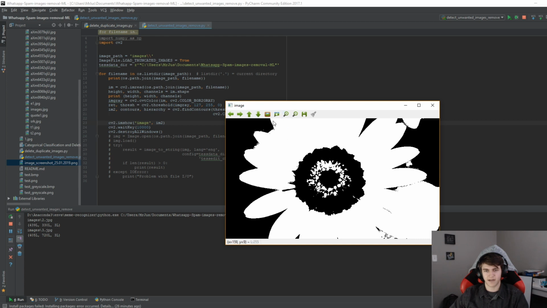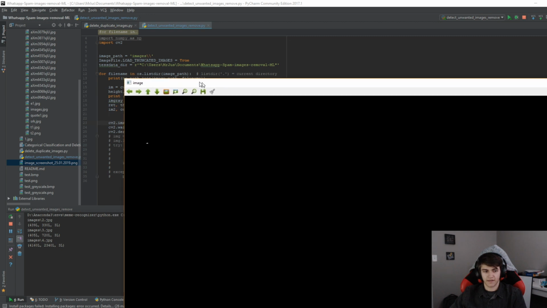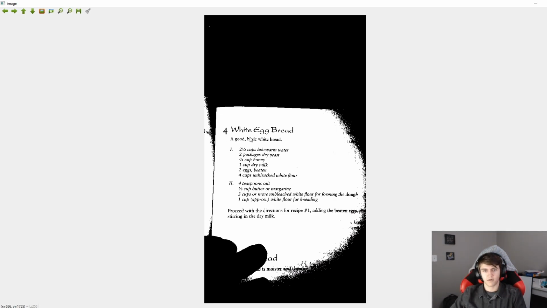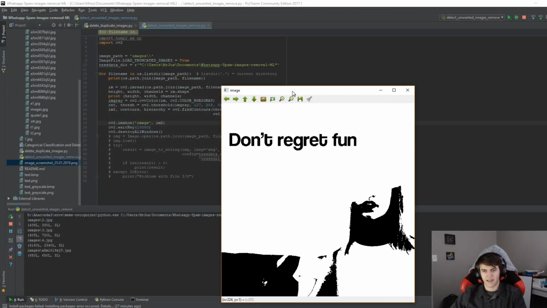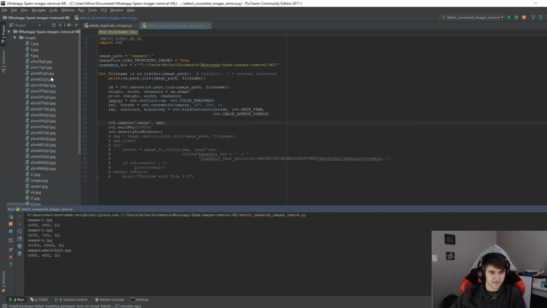That's just a flower, has no use. I literally have no idea what this image is of. Oh, okay, perfect. So you can see our text is getting there. And, oh man. So this is the original image.